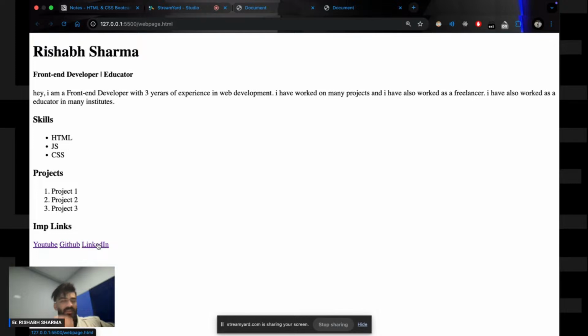Okay, boilerplate. So what is boilerplate? Basically, boilerplate is a predefined template that you all use.